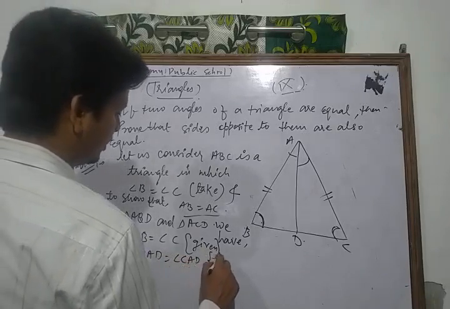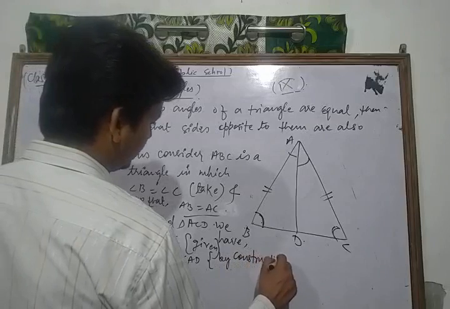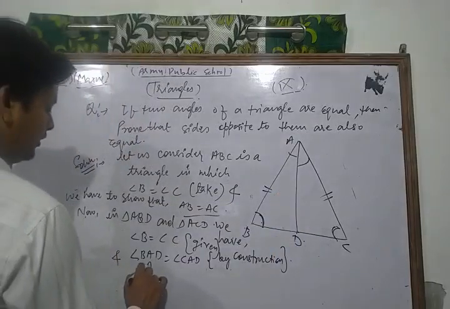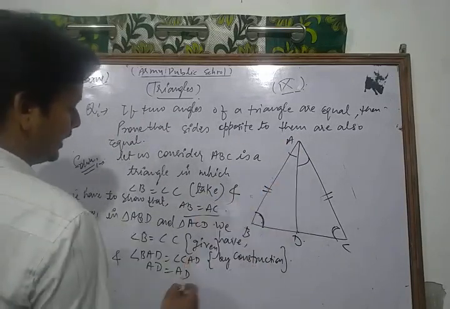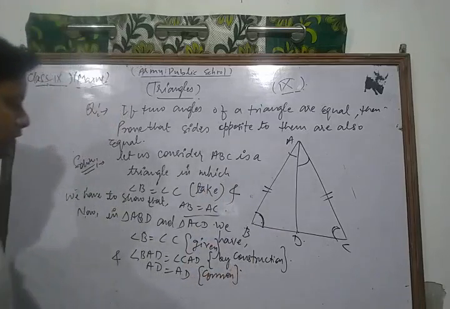This is by construction. And AD is equal to AD, which is the non-included side of those angles. AD is equal to AD, this is common. Thus, by which congruence criterion?